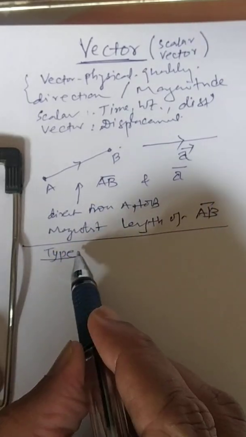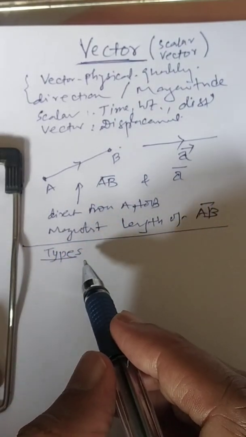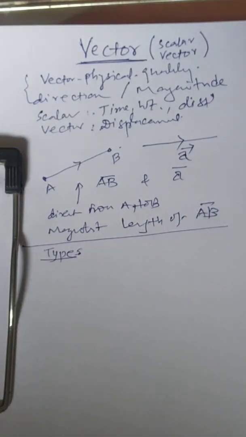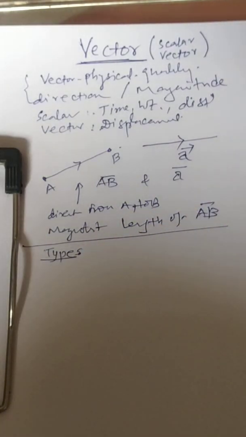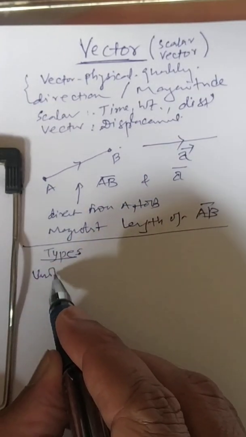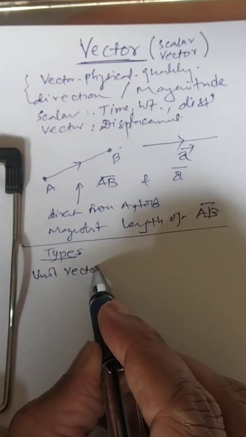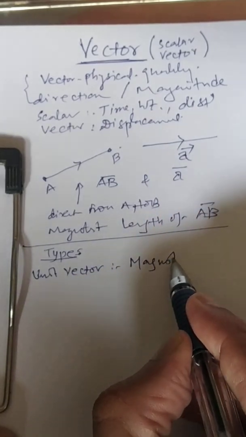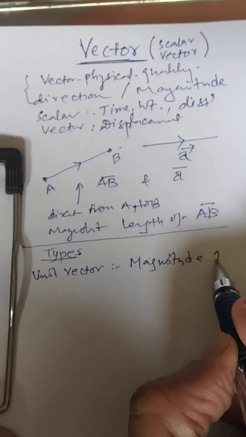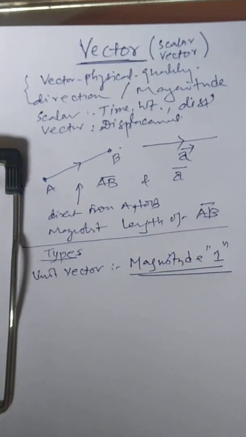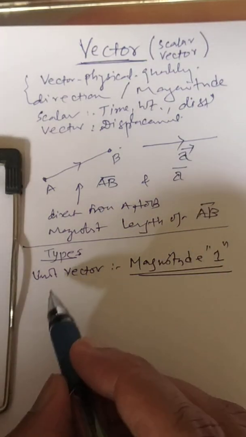Just for refreshing the knowledge, we are talking about a few types. For example, suppose I say a unit vector. What is coming to mind? A vector having magnitude 1. What about the direction? No specification is required. Only magnitude is 1. It is called a unit vector.